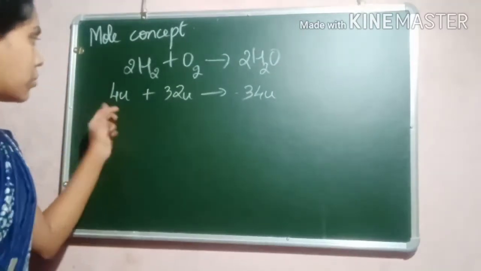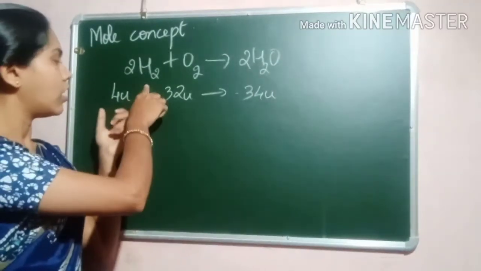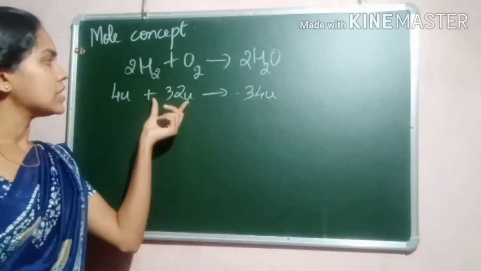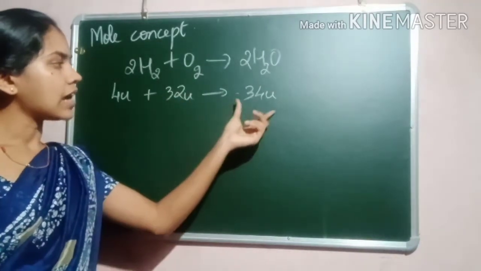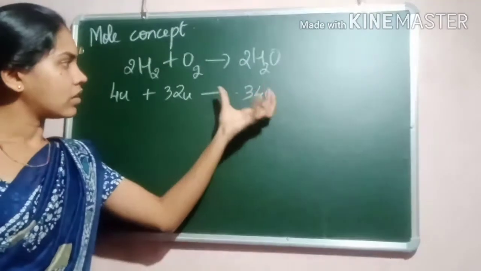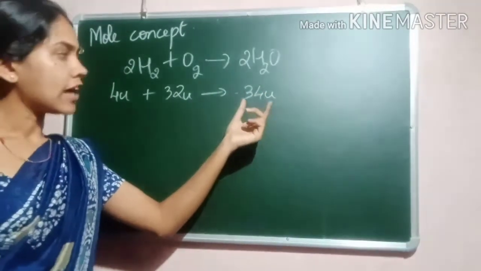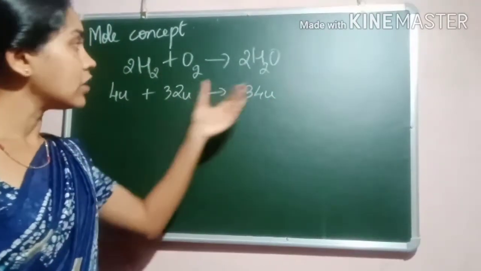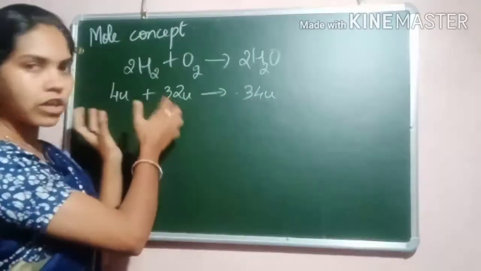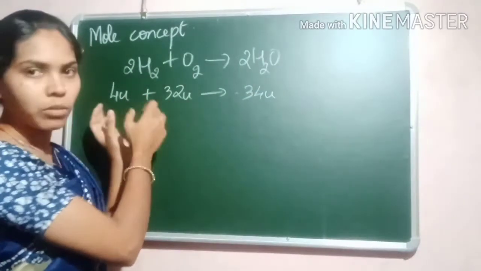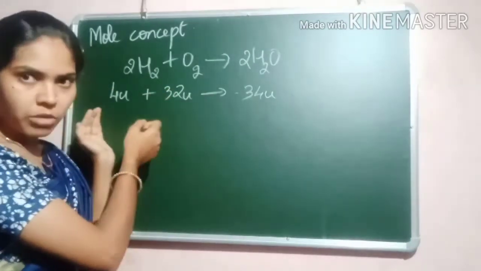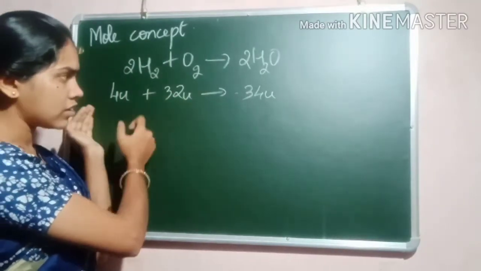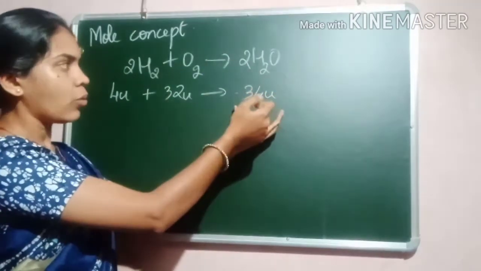Here the molecular mass of hydrogen is 4 atomic unit. The molecular mass of this oxygen is 32 atomic unit, and it gives the water molecule having a molecular mass of 34 atomic unit. So here we know the atomic mass and the molecular mass of the compound. This much mass of hydrogen reacted with the oxygen gives the water molecule.